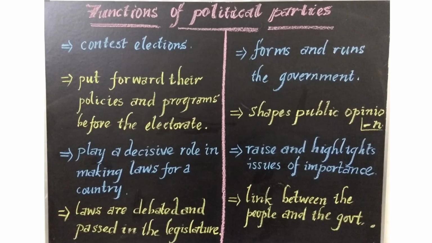Another important function is to form and run a government. And also it shapes public opinion. That is, the political party must play a lot of roles to build good public opinion. If they get good public opinion, then only can they get the government. They can get more votes in the election and become the ruling party. So it is an important function of a political party to shape public opinion.